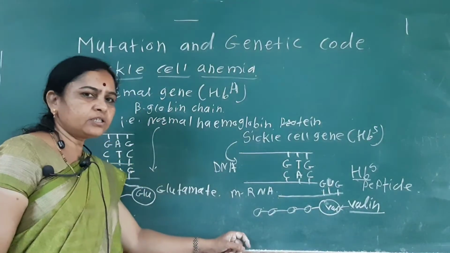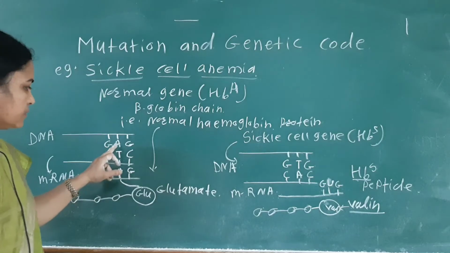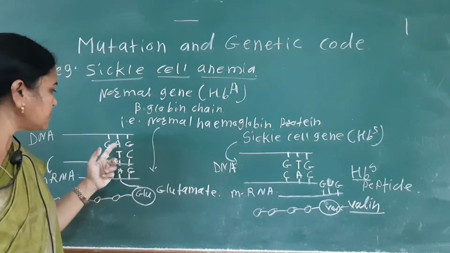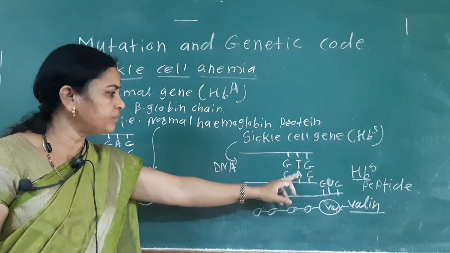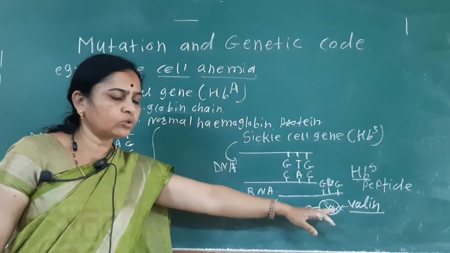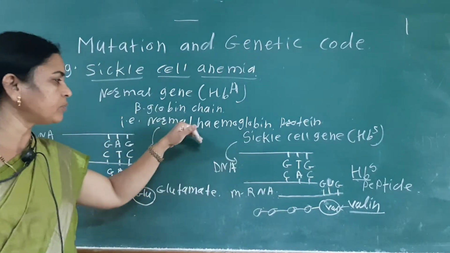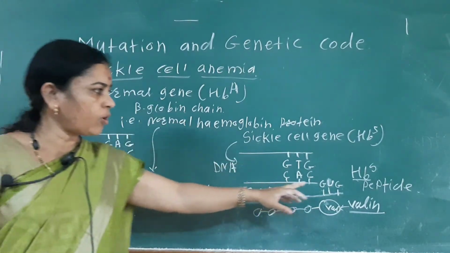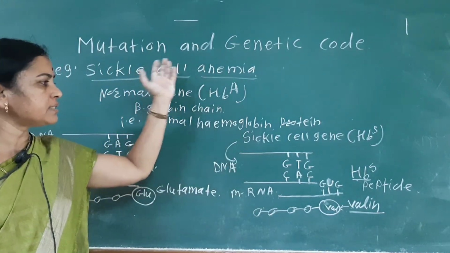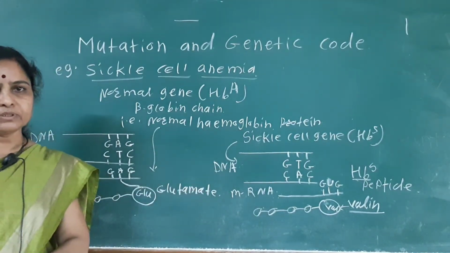See, this is due to the point mutation, that is a change in one nitrogen or nucleotide base. In place of glutamate there is the addition of valine, and due to this the normal hemoglobin protein is not produced, but the HbS peptide is formed, and the sickle cell anemia producing protein is produced.